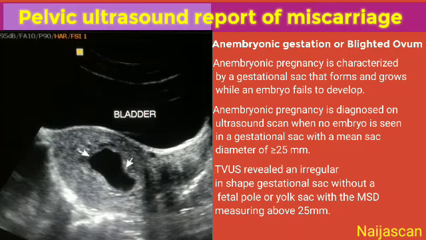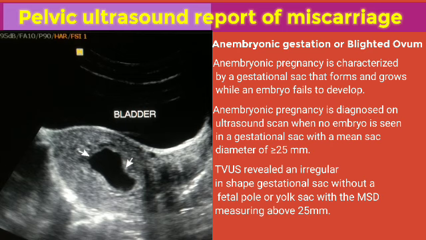An embryonic pregnancy, previously known as blighted ovum, is characterized by a gestational sac that forms and grows while an embryo fails to develop. It has the clinical presentation of cramping and vaginal bleeding. However, it can also be silent with no symptoms. An embryonic pregnancy is diagnosed on ultrasound scan when no embryo is seen in a gestational sac with a mean sac diameter that is greater than or equal to 25 mm.